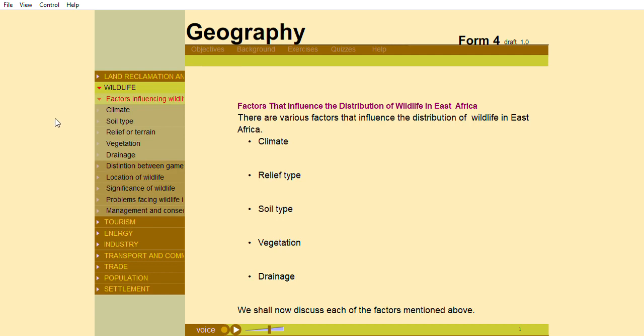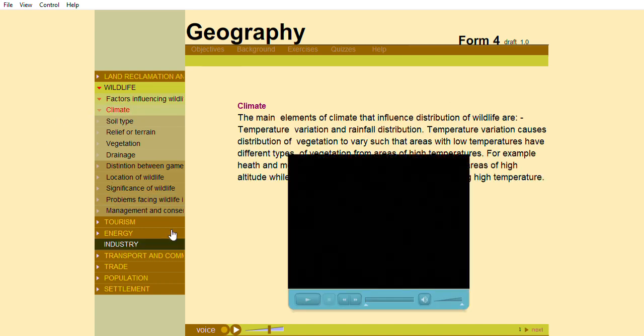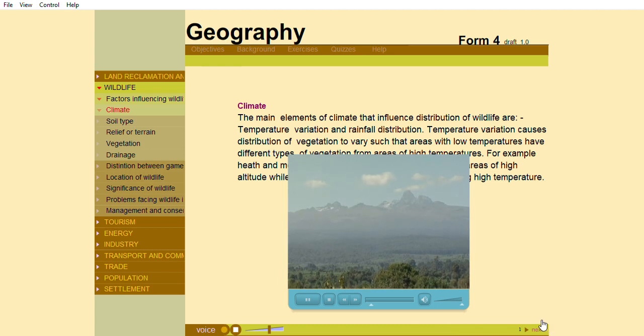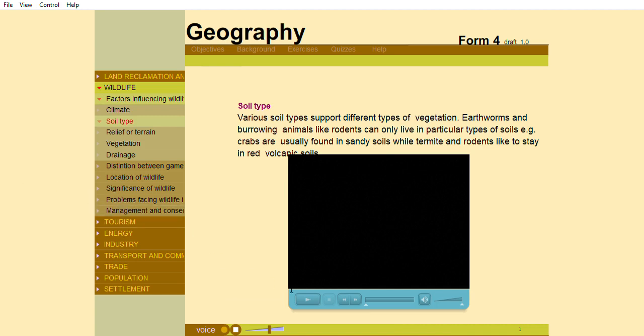Factors that influence the distribution of wildlife in East Africa. There are various factors that influence the distribution of wildlife in East Africa: climate, relief type, soil type, vegetation, and drainage. Climate. The main elements of climate that influence distribution of wildlife are temperature variation and rainfall distribution. Soil type. Various soil types support different types of vegetation.